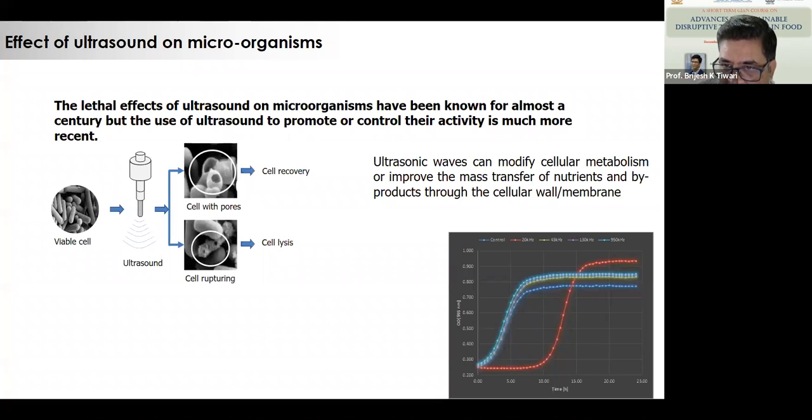If you see the red line, when it was treated with 20 kilohertz frequency, we did not see any growth up to 10 hours. That means the lag phase was increased, but after that, the specific growth rate was very high compared to the normal cells. From a normal food safety perspective, after treatment we have no microbial cells, but after some time it grows faster.